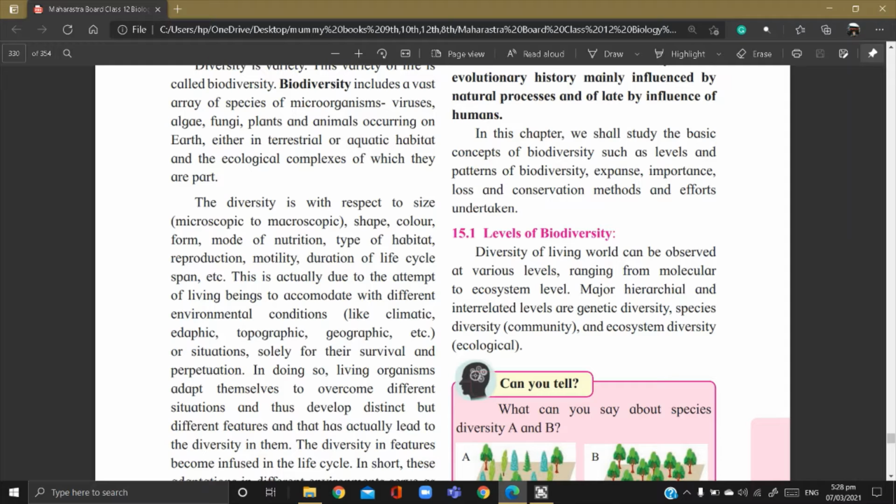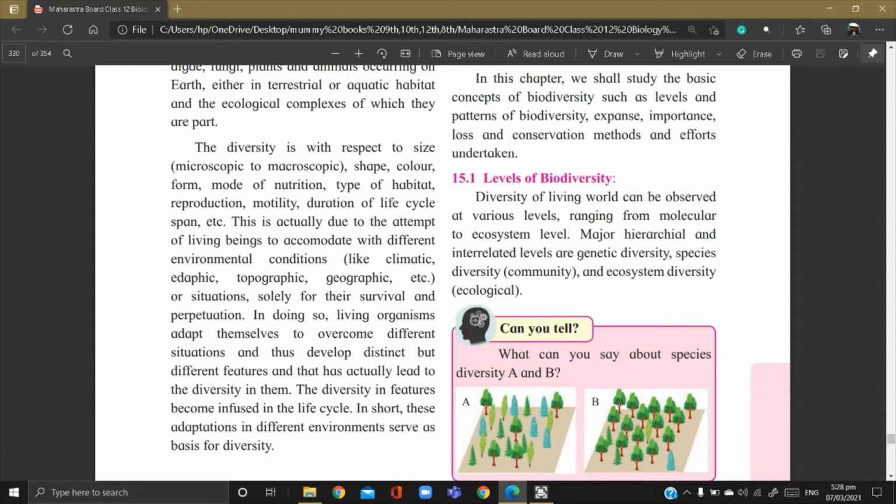So what they do, they adjust themselves, that is called adaptation. While facing the environment, they go on adjusting themselves with the surroundings, and this brings about the diversity in them, right? The diversity in features becomes infused in lifestyle.